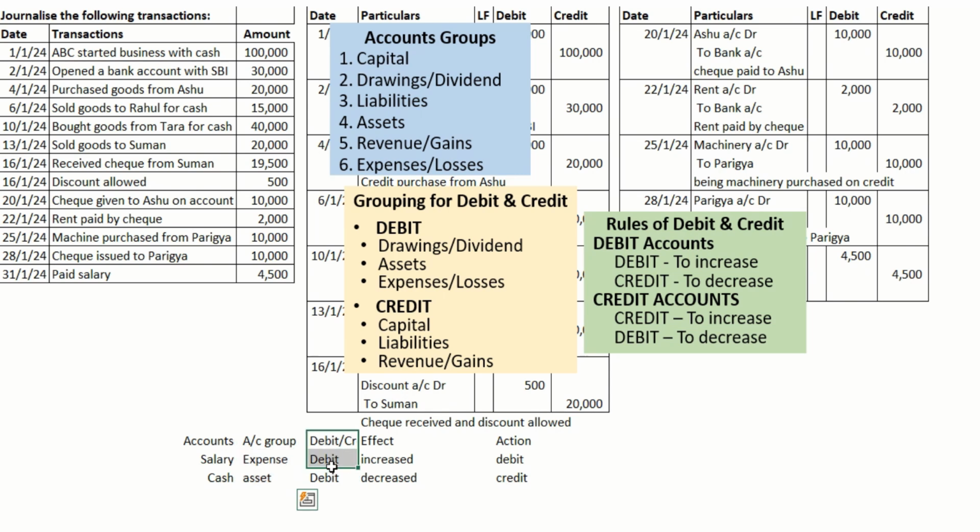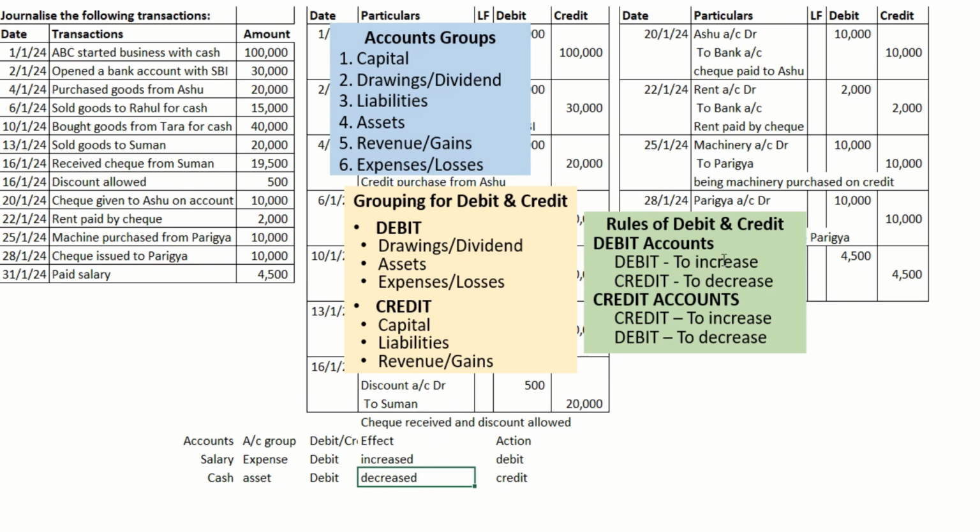Then he should understand the classification for debit and credit. Then the effect of the transaction: like salary, an expense, is getting increased, and cash balance is getting decreased.